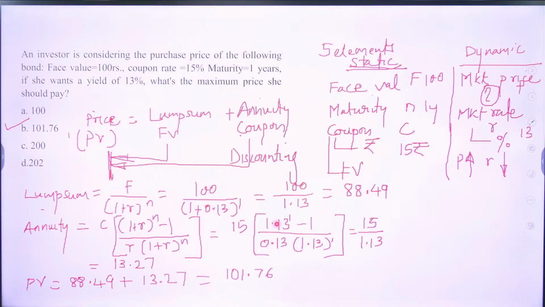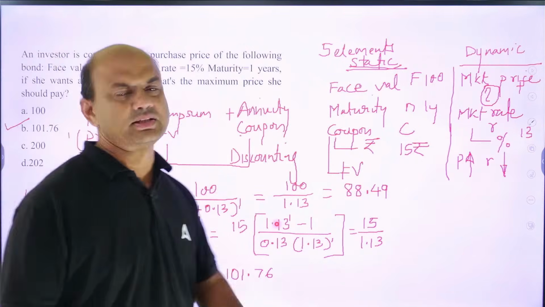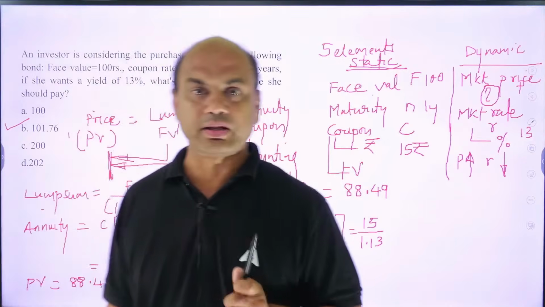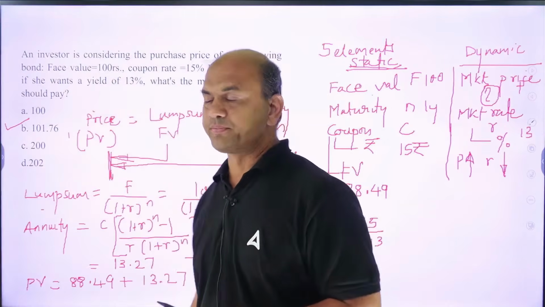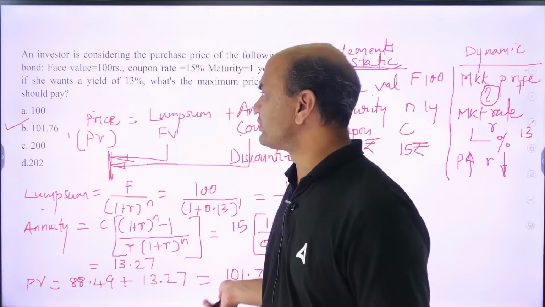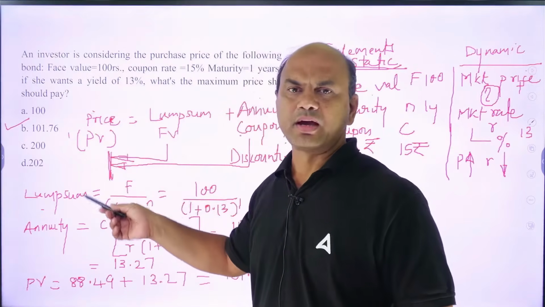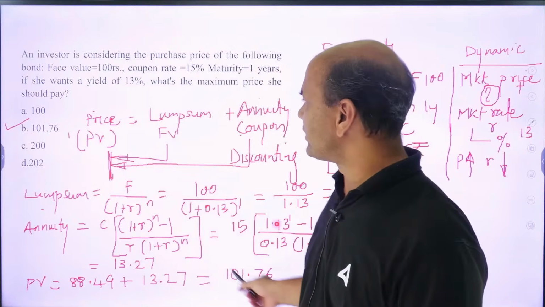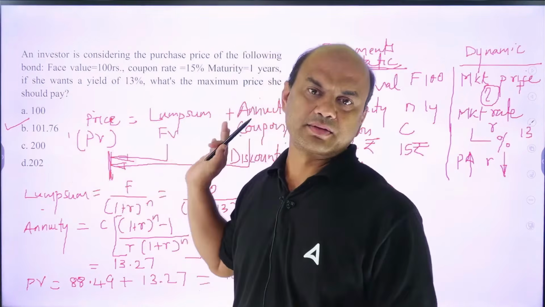Correct. Got it. Let's move on. So, you have got it: lump sum also, annuity also. So find the answer: 88 plus 13.27, lump sum plus annuity, is equal to 101.76. So this is my present value of the bond. If this is my present value as per calculations, what should I pay? I'll pay the same amount, 101.76. Not more than that.